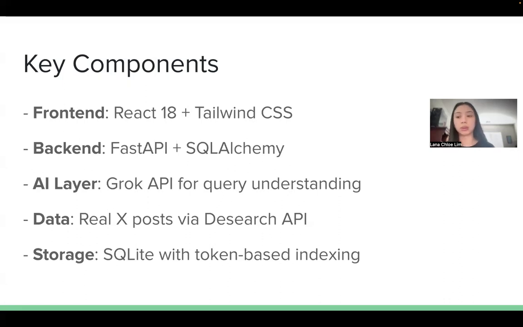We delivered a working prototype that demonstrates the future of social media intelligence and how we can leverage Grok in this specific context. The platform is ready for deployment under the GitHub repo that I will submit.